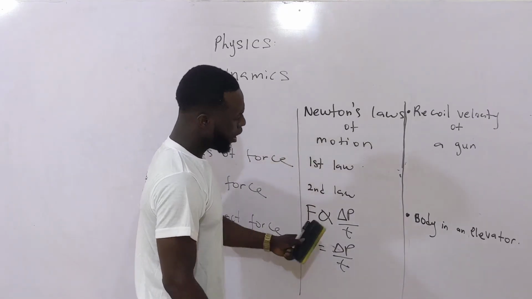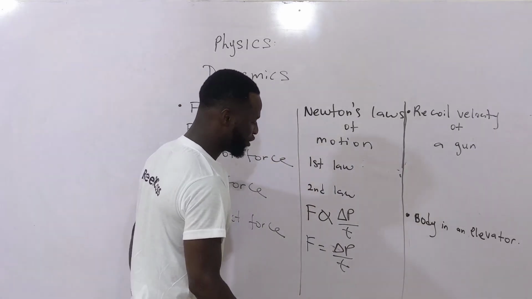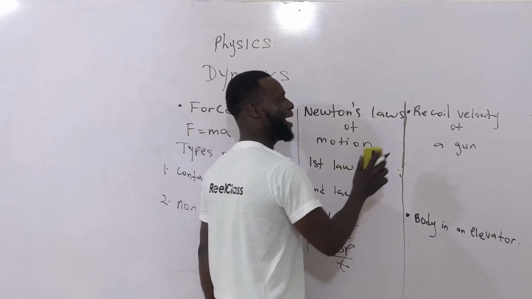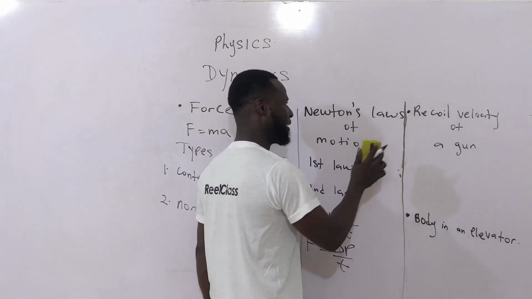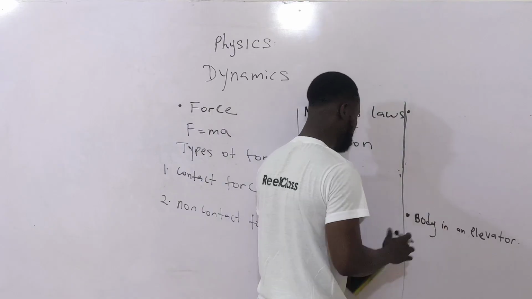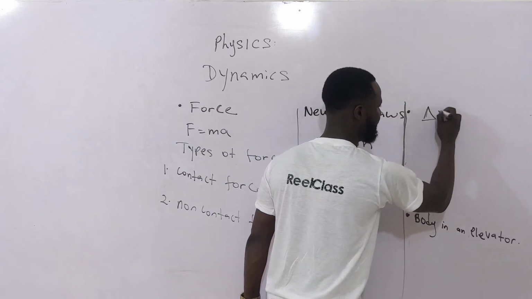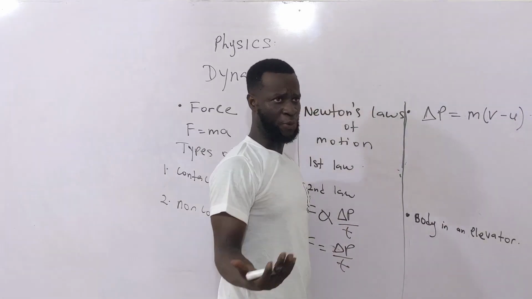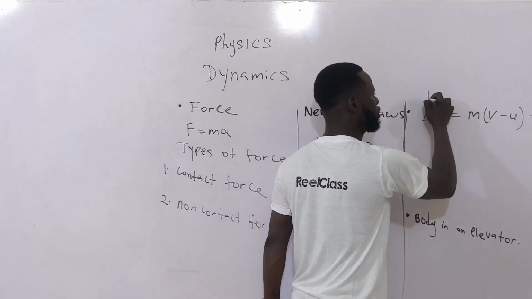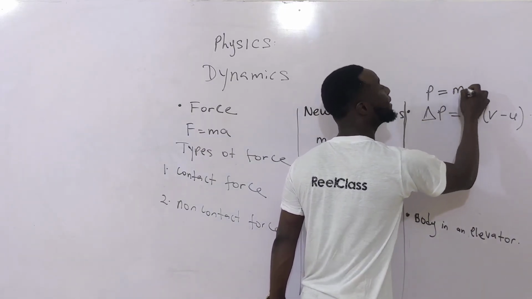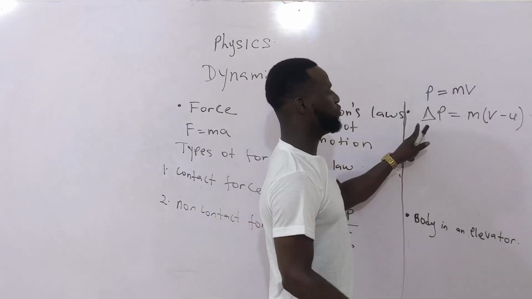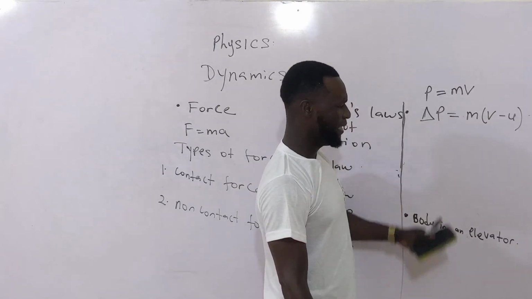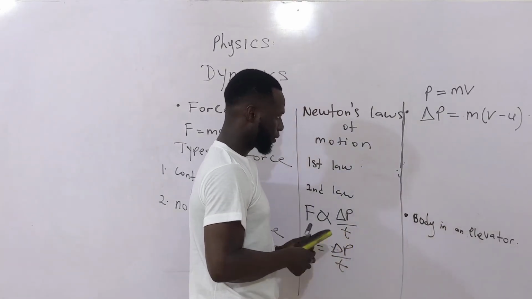But what is the change in momentum? The change in momentum is mass times change in velocity. What is momentum basically? Momentum on its own, P, is equal to mass times velocity. But the change in momentum is mass times the bracket final velocity minus initial velocity. That is the change in momentum.